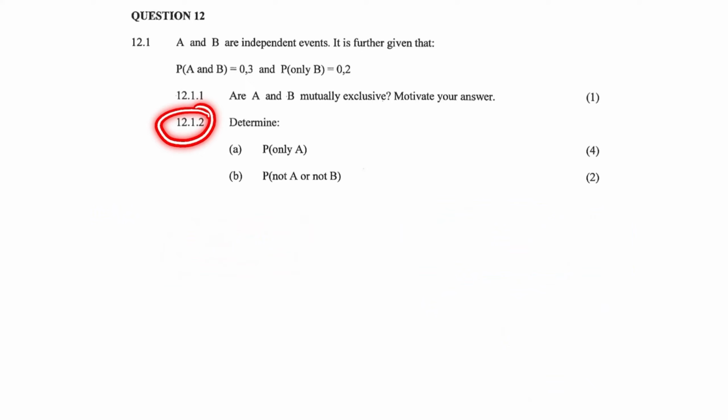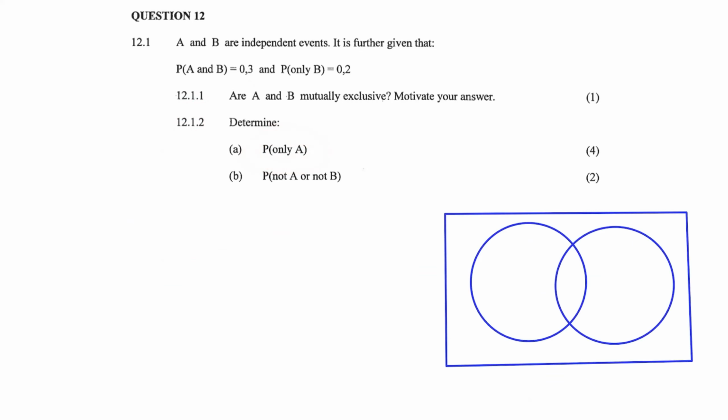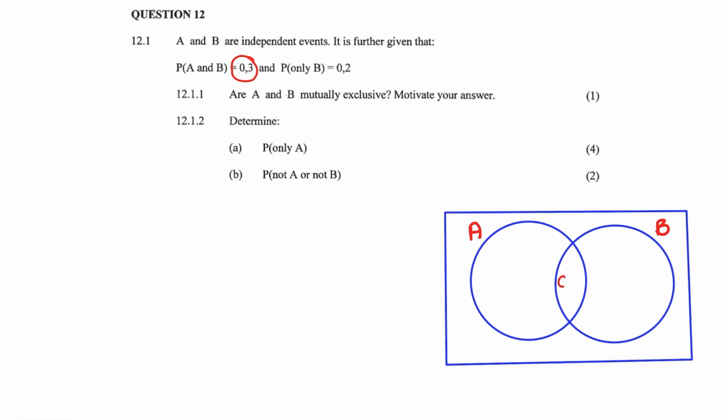The second question is, determine the probability of only A. So we need to consider the information carefully. We know that the probability of A and B is 0.3. So on a Venn diagram, if I have event A and event B, then I know that their intersection is 0.3.